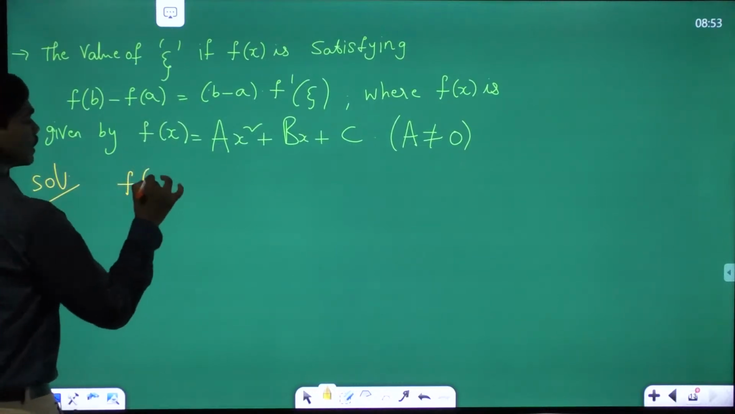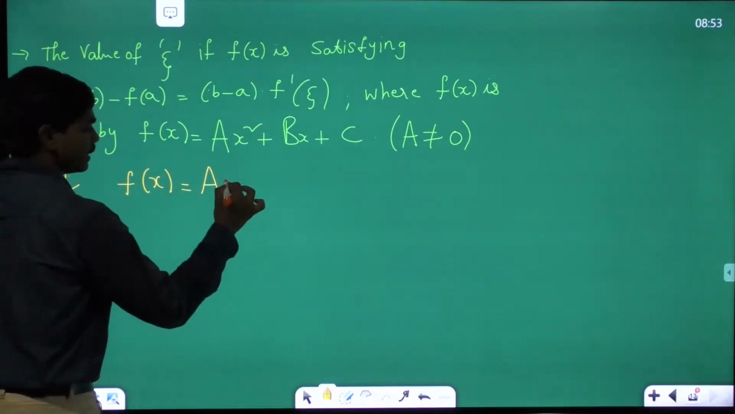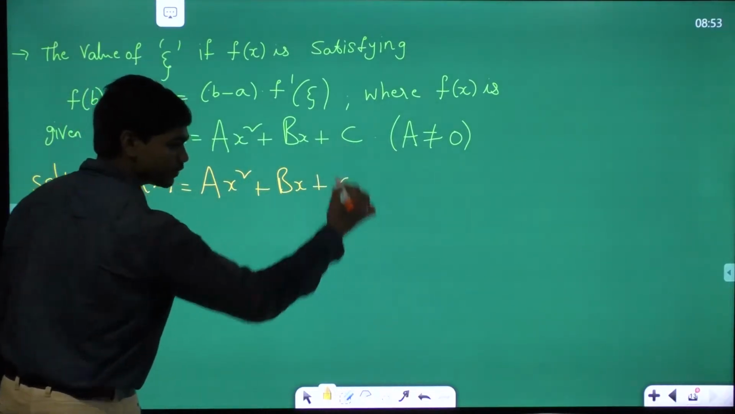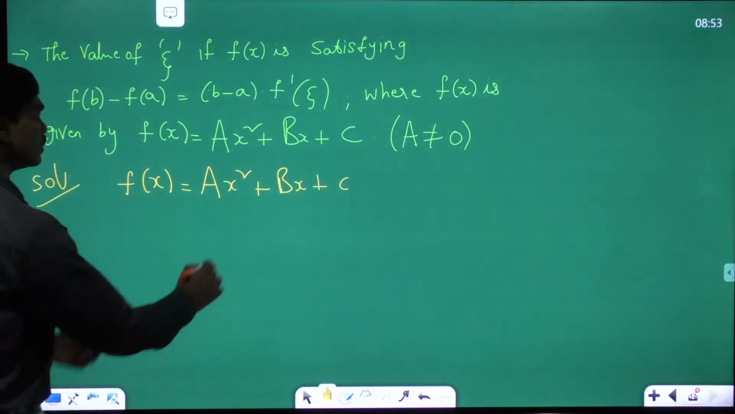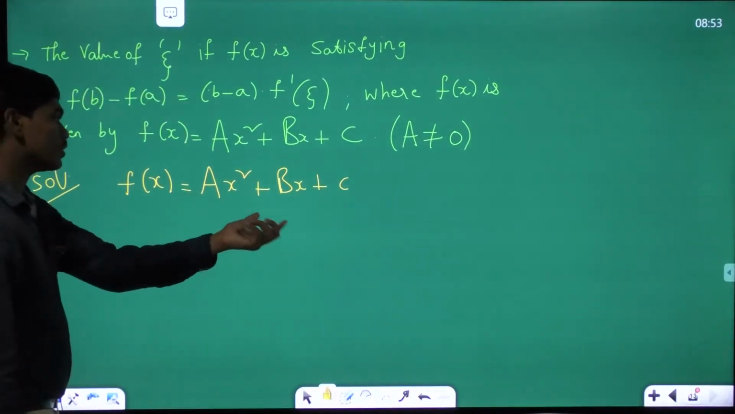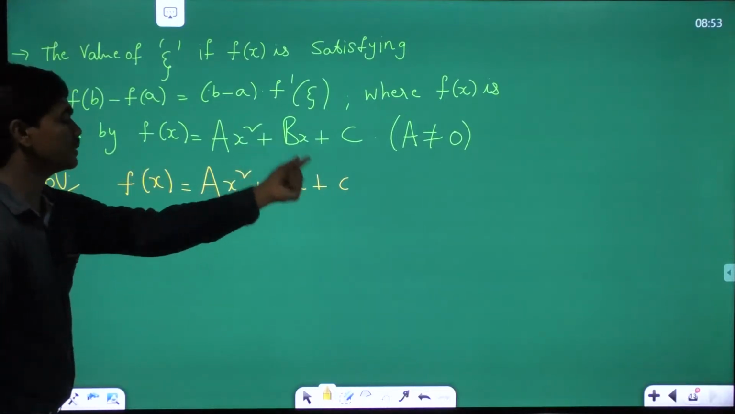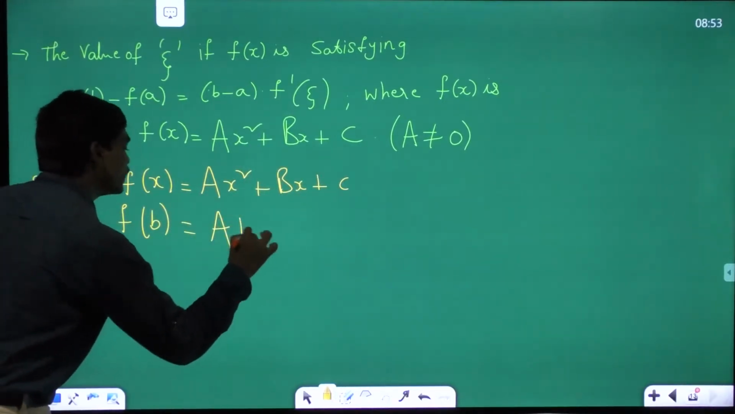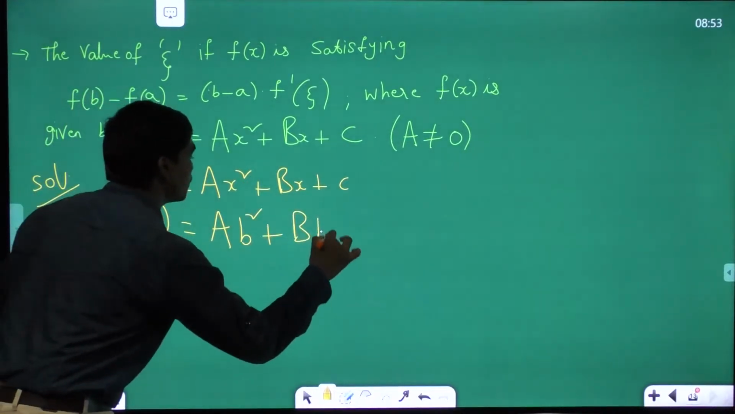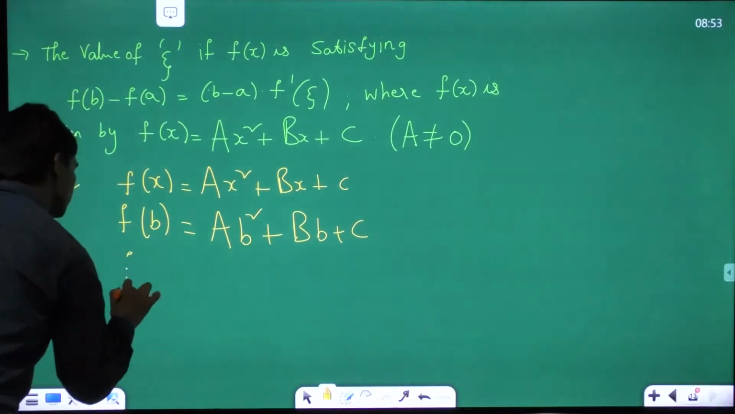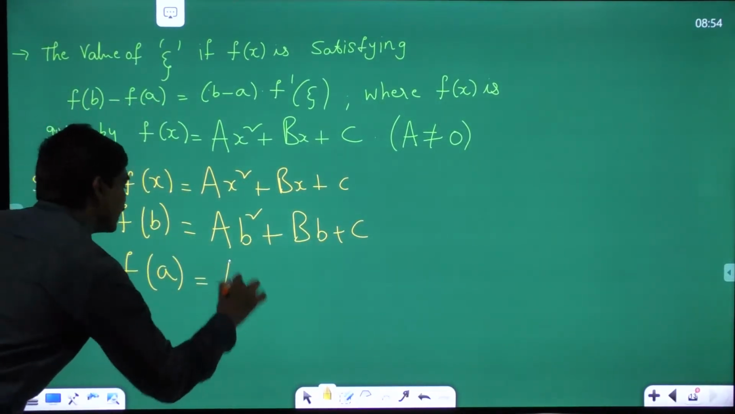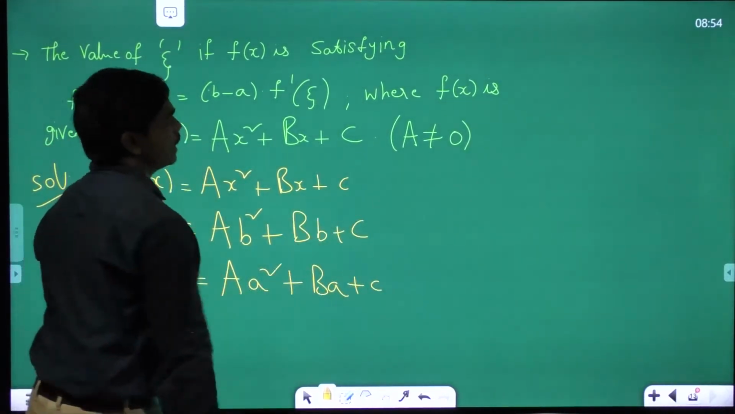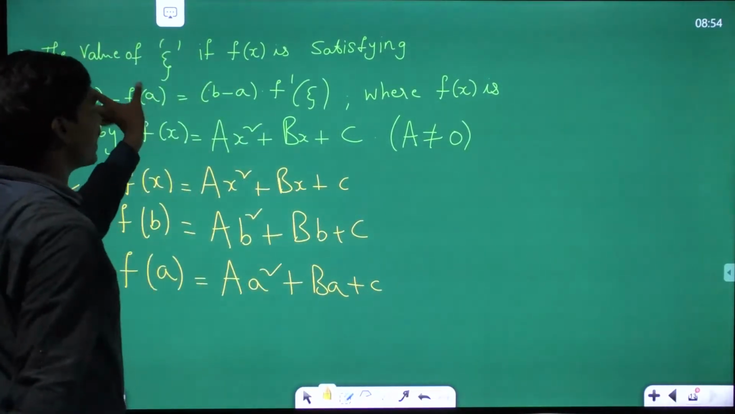What is f of x? A x square plus bx plus c. Yeah, I'm happy for all of you. A plus b by 2. So see here, a plus b whole divided by 2. Ax square plus bx plus c. So what is f of b here? A b square plus bb plus c. Correct? What is f of a? A square plus ba plus c. Now let us calculate what is f of b minus f of a.